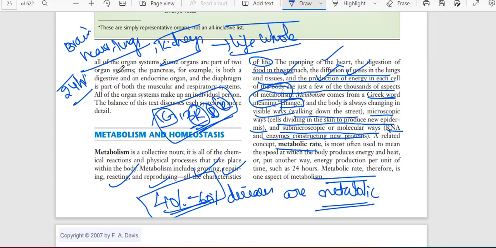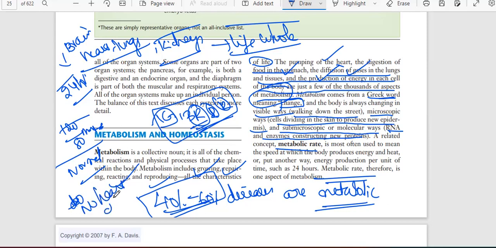So if the heart pumps the blood at the pressure of 120 by 80, that is the metabolic rate of the heart. If it is in the normal range, no heart disease occurs.